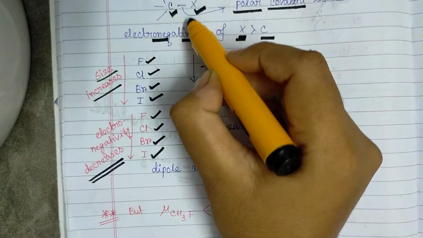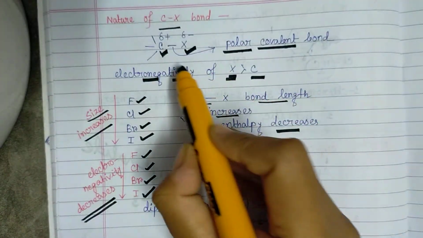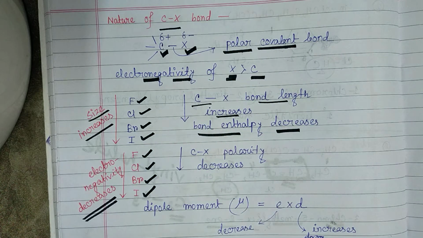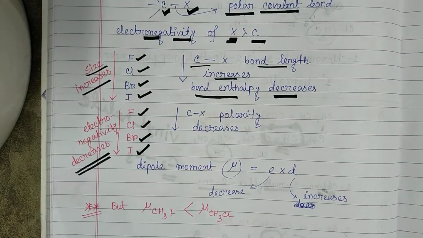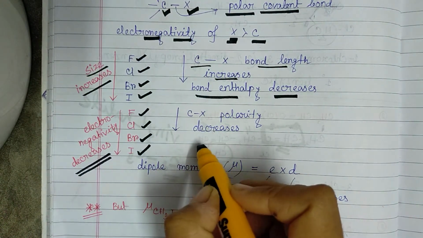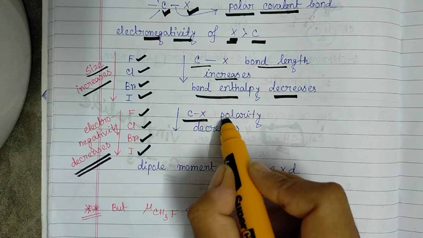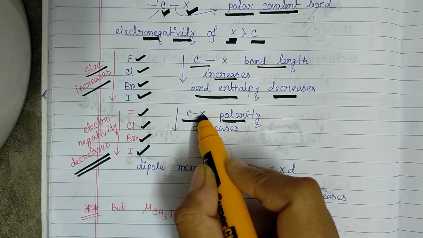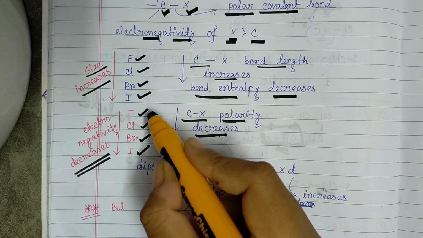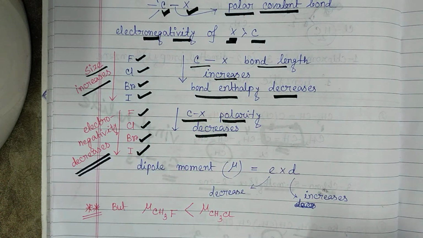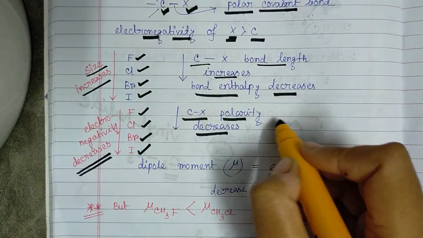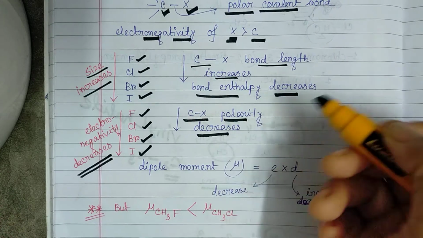So the charge separation between C and X, the delta plus and delta minus, will also gradually decrease. And for that, the C-X bond polarity will decrease as the halogens change from fluorine to iodine. Now these are some questions which can be asked from this part.